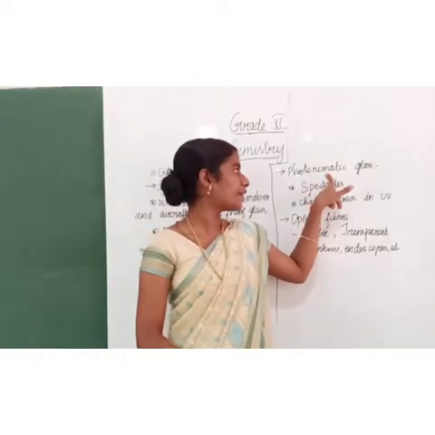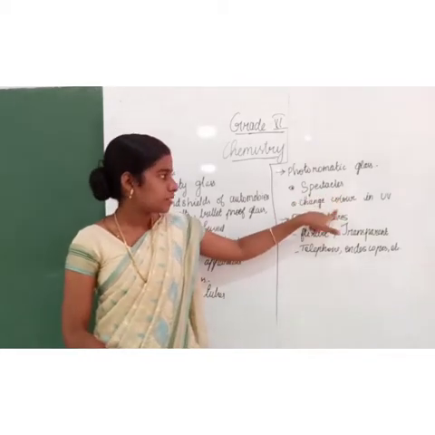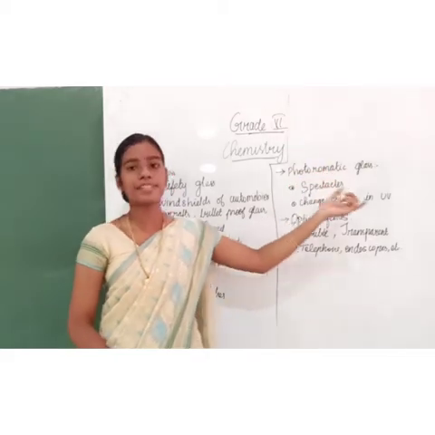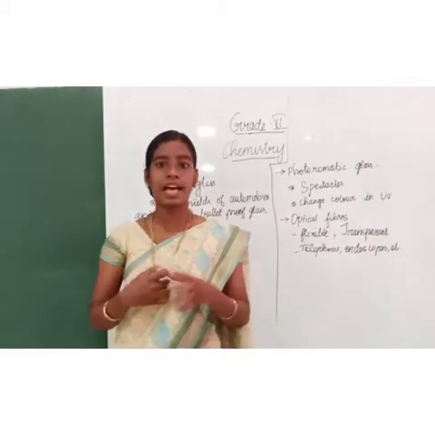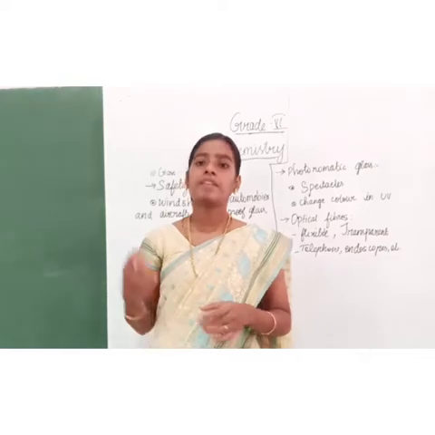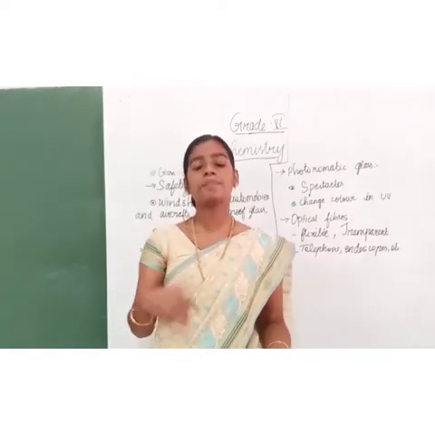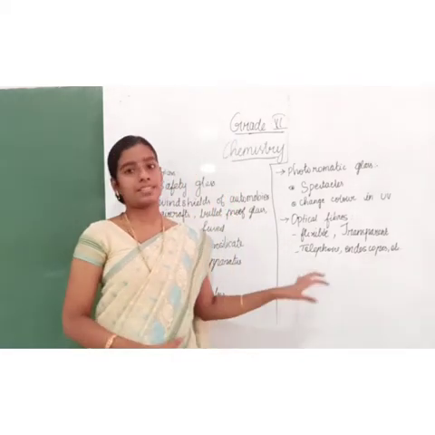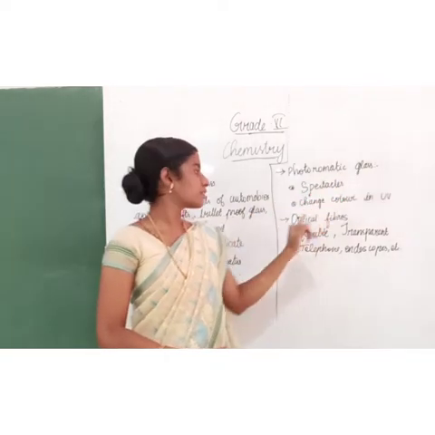Then photochromatic glass, they are used in making spectacles. When we use this photochromatic glass in manufacturing of spectacles, the spectacles change color when exposed to ultraviolet rays. When we take it away from ultraviolet rays, it comes back to its color, and when we keep it in ultraviolet rays, it will change its color. This is an important point in photochromatic glass.